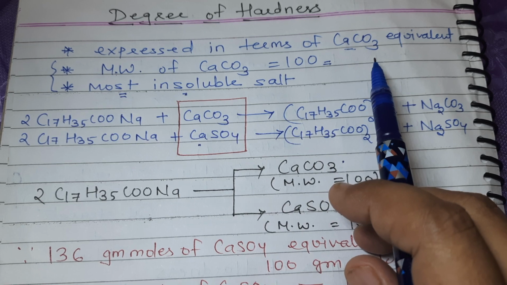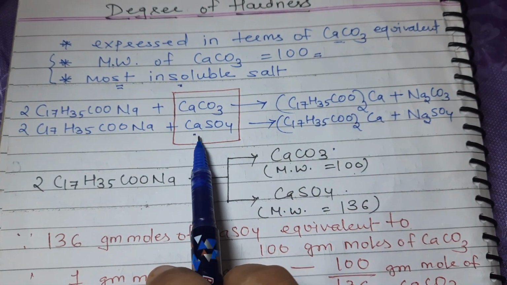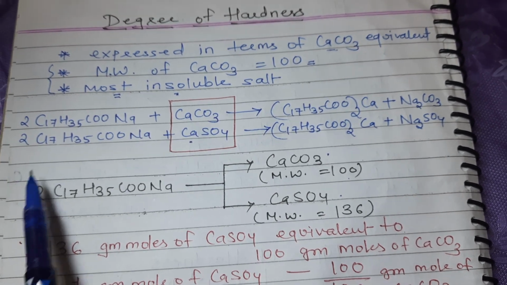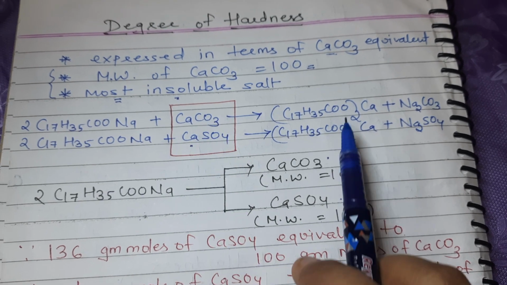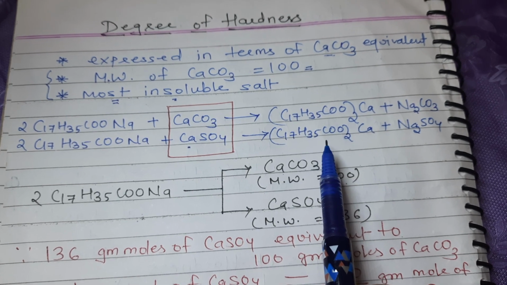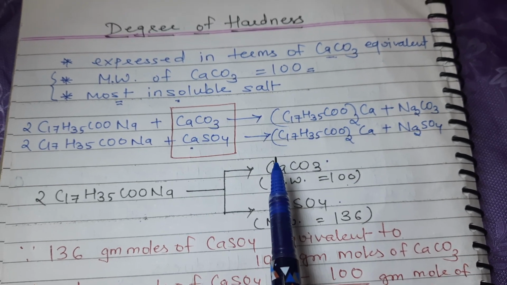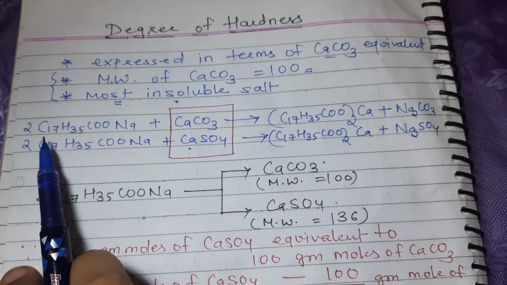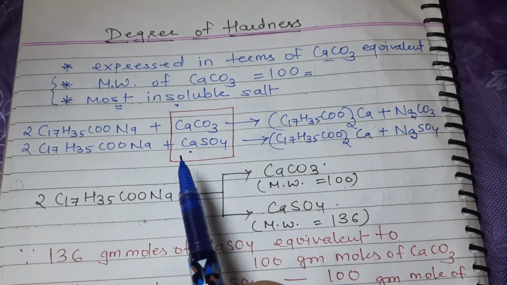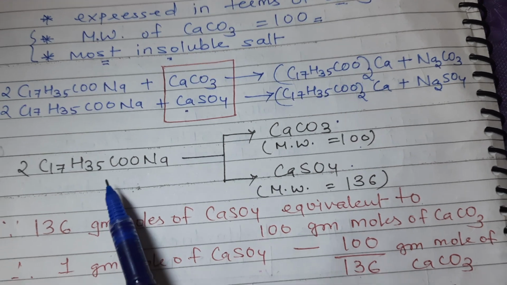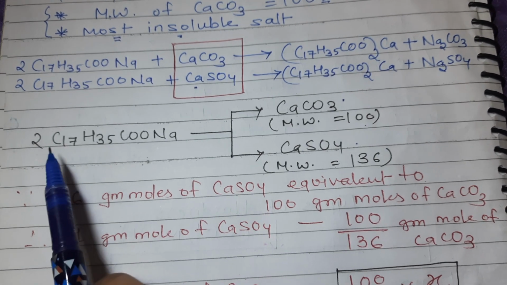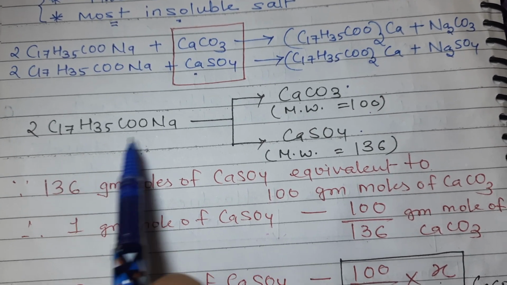Now I will give you an example here. Suppose hardness is present in water due to calcium sulfate. So now you can see here two reactions: soap reacting with calcium carbonate producing calcium stearate, and soap reacting with calcium sulfate producing calcium stearate. In both cases, what happens? You can see 2 moles of soap requires 1 mole of the hardness producing salt. So it means that these two salts in molar quantities are equivalent because they consume 2 moles of soap.